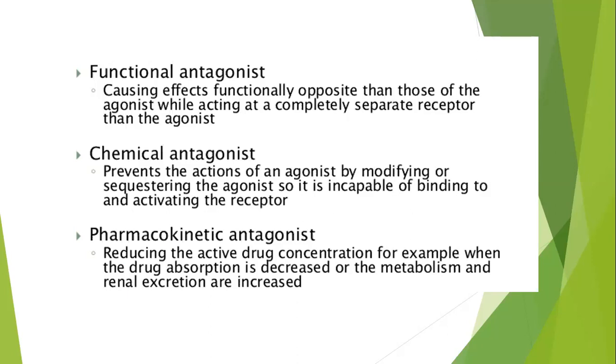Chemical antagonists prevent the action of an agonist by modifying or sequestering the agonist so it's incapable of binding to and activating the receptor. Pharmacokinetic antagonists reduce the active drug concentration, for example, when the drug absorption is decreased or the metabolism and renal excretion are increased.